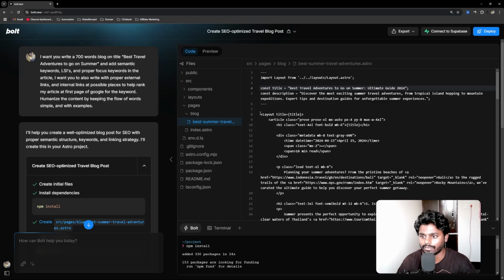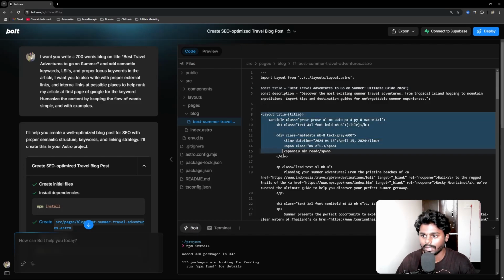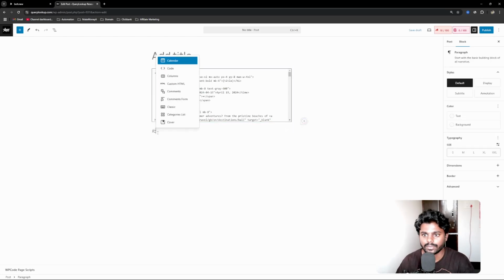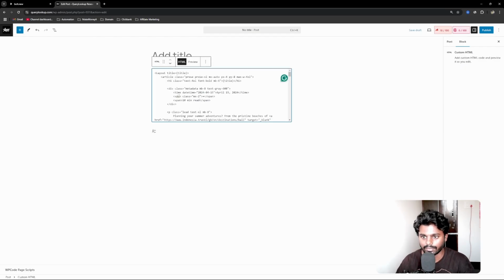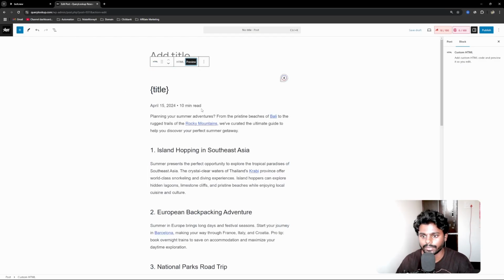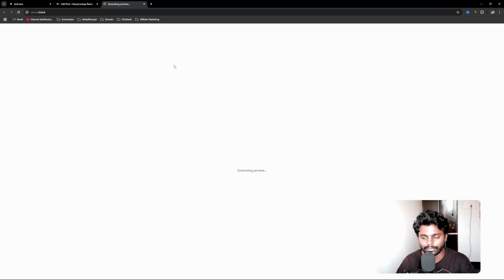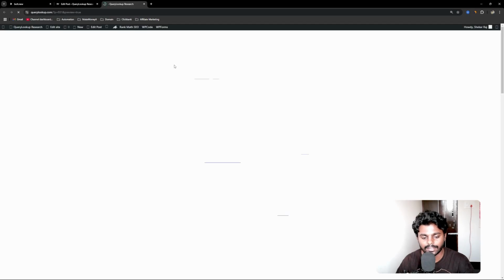But what you want to do is copy this entire thing, go to your WordPress account, and type in slash custom HTML. If you type that in, it's going to open up a dialog box, and you can paste the code here. If I click on preview, it will look like this. So I'm going to save a draft and take it to the preview and show you how it looks. You can also modify the custom title.